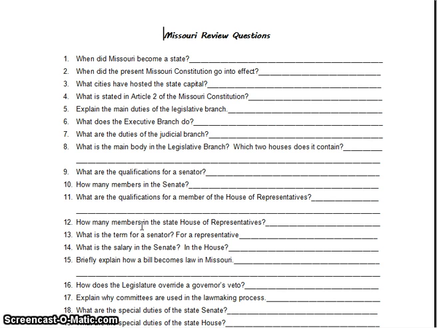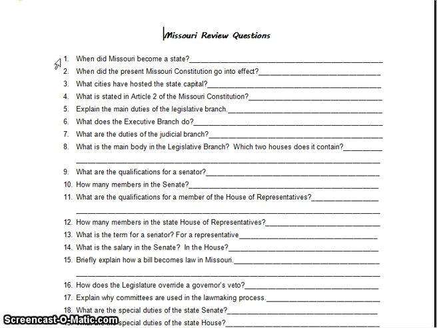Question number 1. When did Missouri become a state? August 10th, 1821. Question number 2. When did the present Missouri Constitution go into effect? 1945. Number 3. We have had 3 state capitals: St. Louis, St. Charles, and Jefferson City.